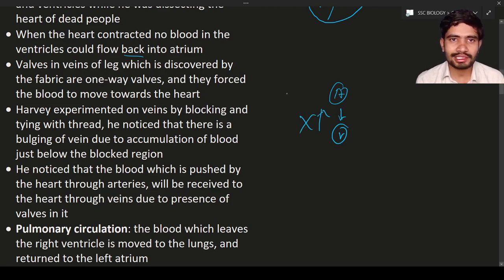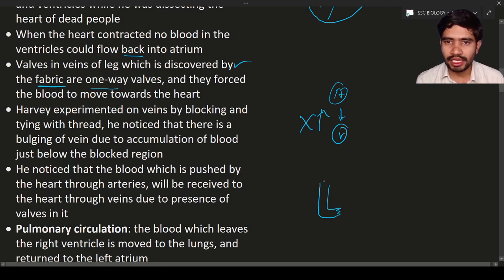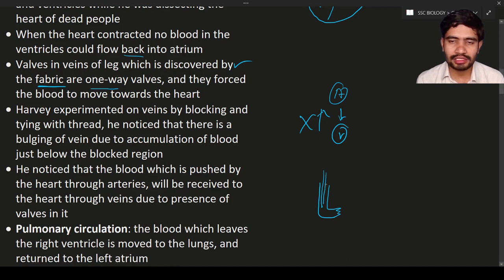The valves in the legs, discovered by Fabrici, his teacher, are one-way valves and they force the blood to move towards the heart. Let us consider this is the leg. In the leg there are veins, and they will force the blood to move towards the heart.